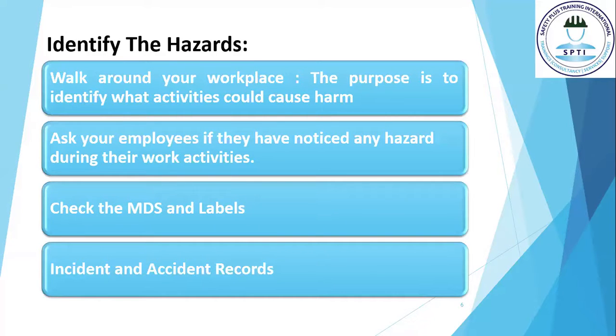How to identify the hazards. First of all, walk around your workplace. The purpose of this step is to identify what activities could cause harm. Then meet your employees and ask them if they have noticed any hazard, because they are the ones carrying out the work and they are in a better position and have better knowledge about the hazards. Check the material data sheets and labels of machinery you are using in your workplace, because the manufacturers have clearly mentioned all the hazards involved with the use of these machines.